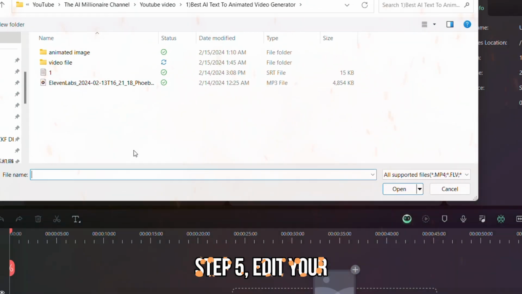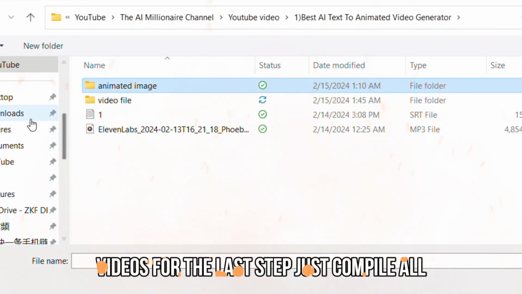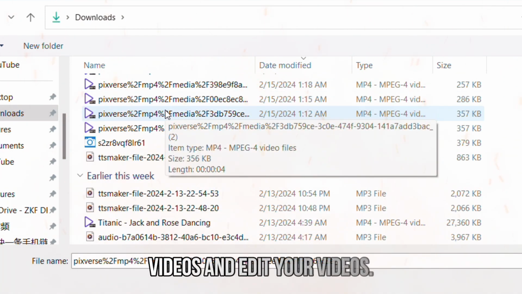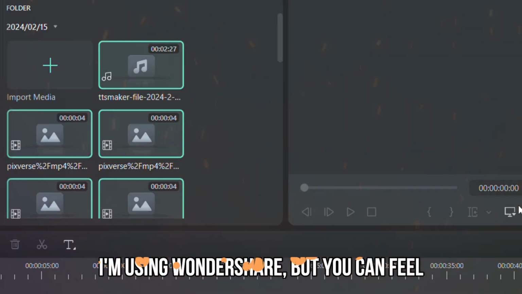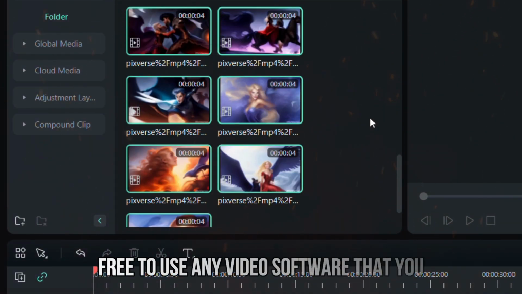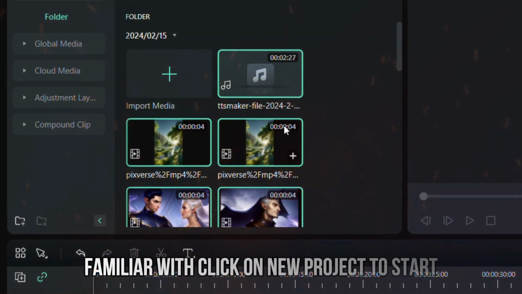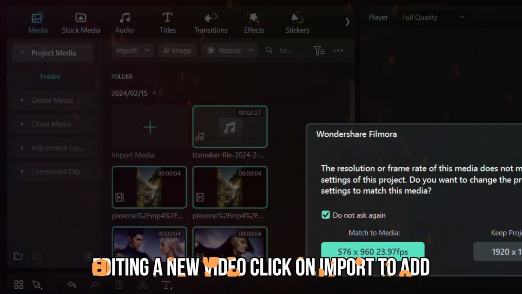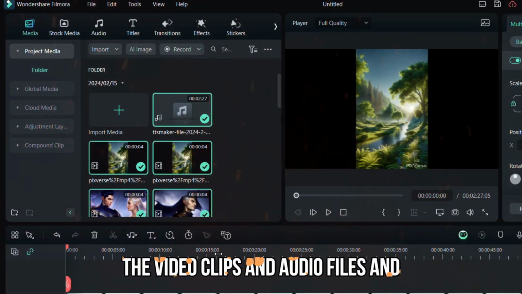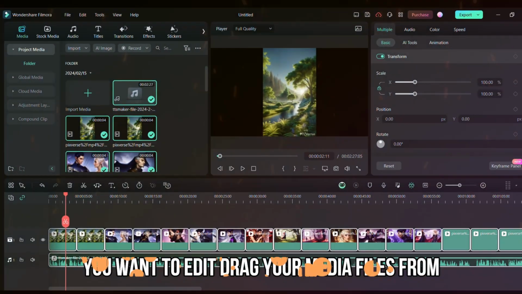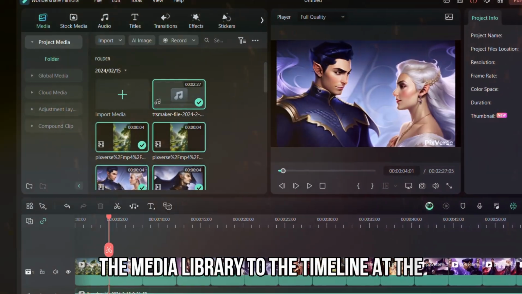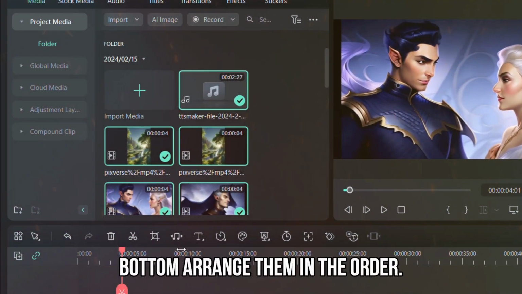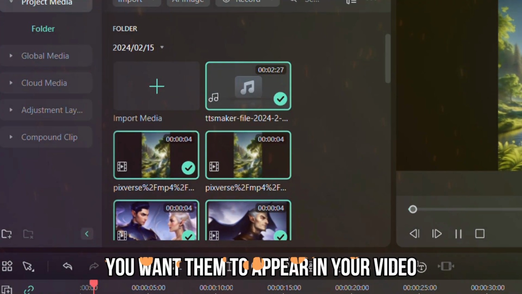Step 5. Edit your videos. For the last step, just compile all videos and edit your videos. I'm using Wondershare, but you can feel free to use any video software that you're familiar with. Click on New Project to start editing a new video. Click on Import to add the video clips and audio files and captions you want to edit. Drag your media files from the media library to the timeline at the bottom. Arrange them in the order you want them to appear in your video.